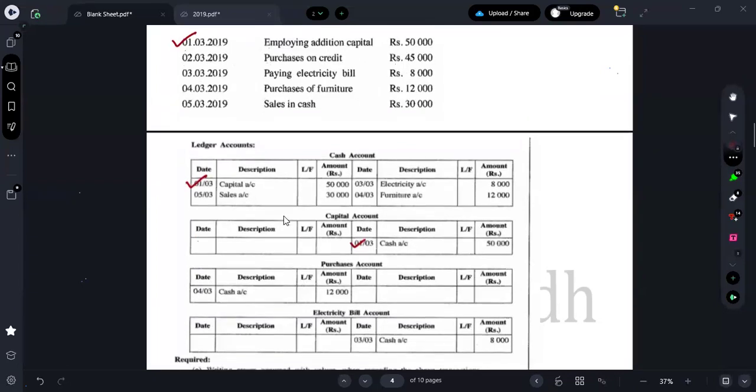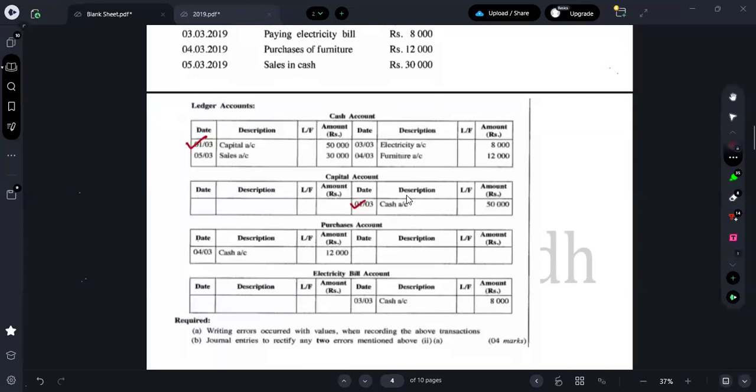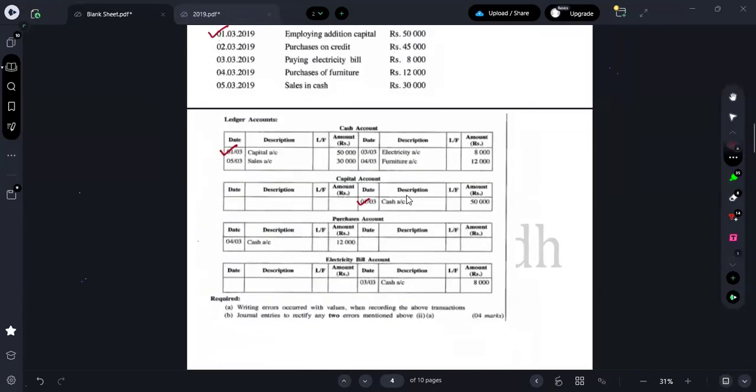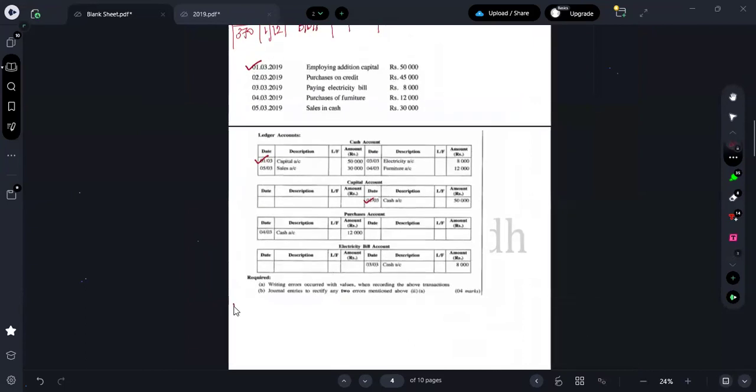No. Have they credited 45,000 in creditors account? We can't find any creditors account, right? So therefore they have made an error. Therefore they have made a what? Error. So on 2nd of March, what's the error they have made?